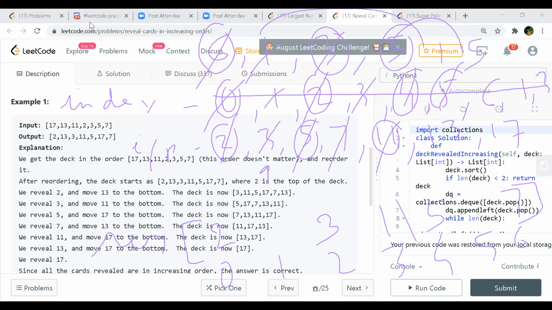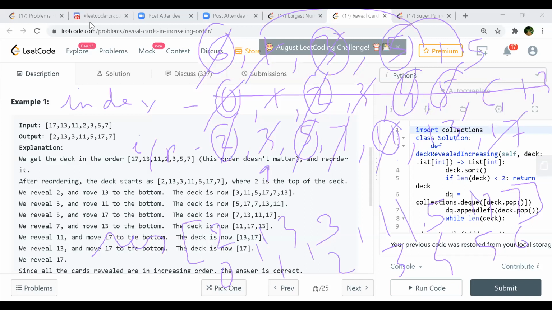So we have 1 and 5, and therefore 13 he places at 1, and then he takes this 17 and places it here. 17, yeah. So this is the way he is doing it.